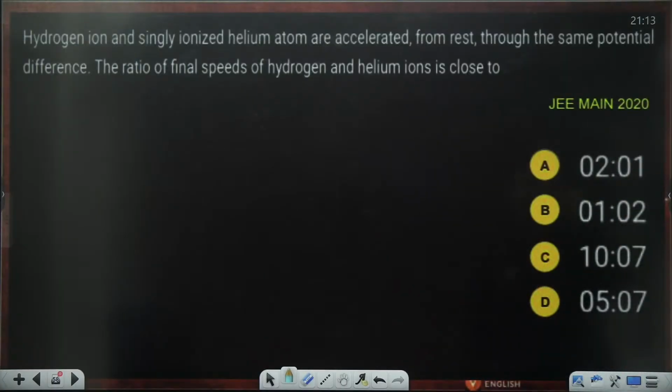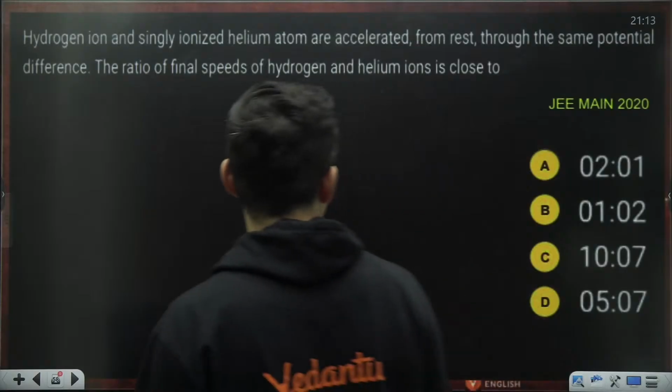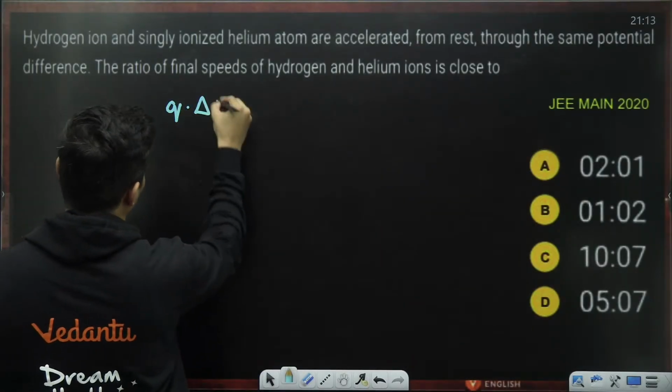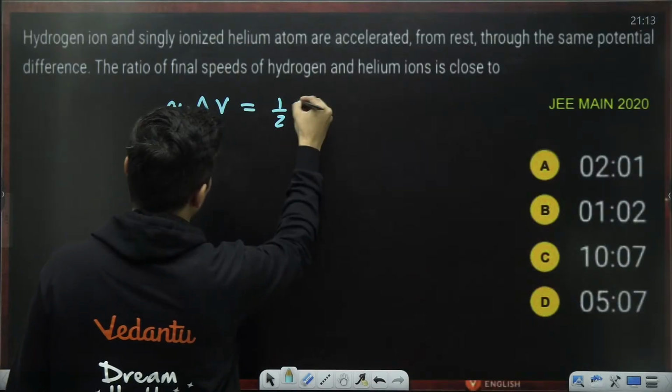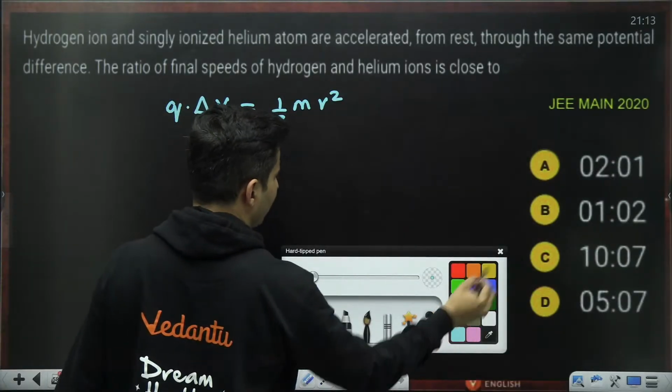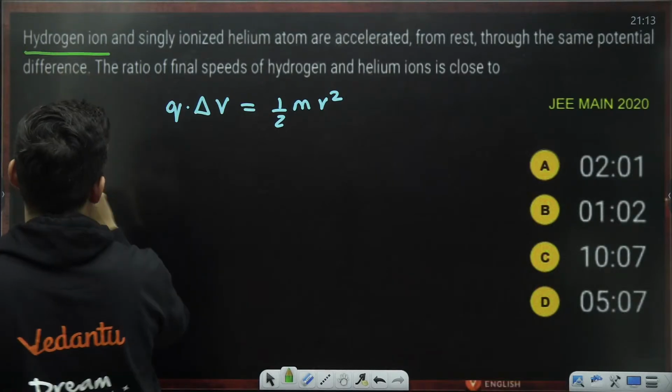Hydrogen and singly ionized helium are accelerated from rest through the same voltage. Find the ratio of the final speeds. Charge times voltage difference is half mass times velocity squared. So first of all, let's do it for the hydrogen ion.